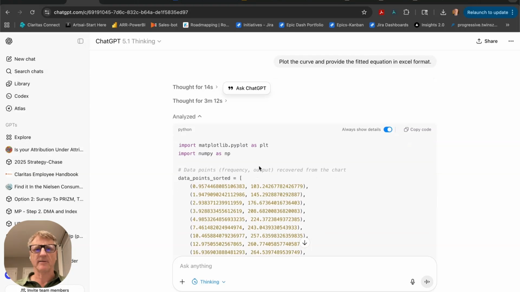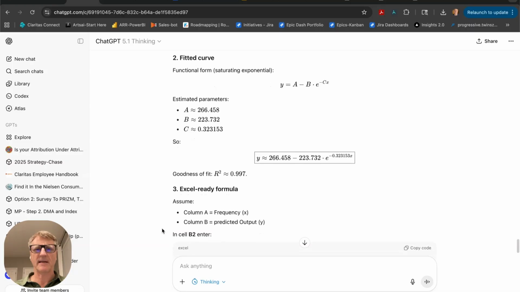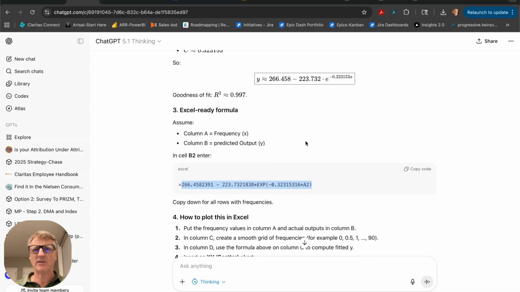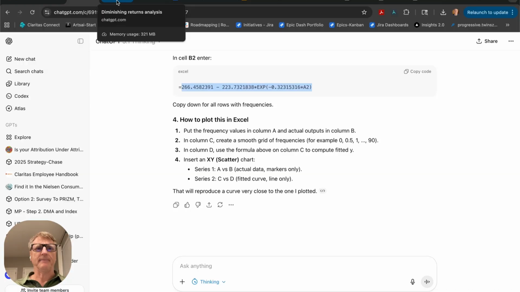We have it plot the curve, again, does the math here, and plots out this curve, which we can compare from the other data. The analysis, we have it give an equation, which is here. We'll compare those in just a moment.